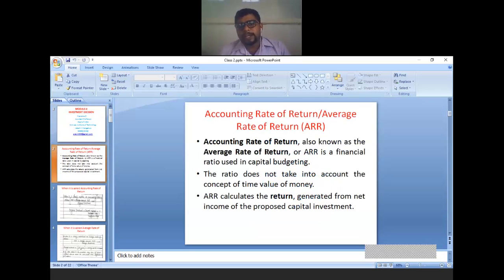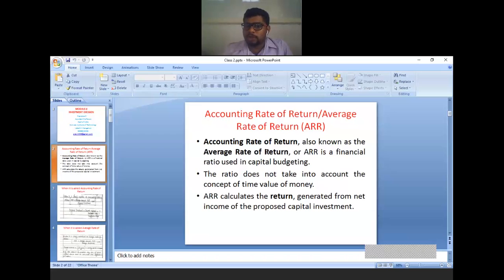Accounting rate of return is also known as average rate of return. Two names are there, accounting rate of return or average rate of return. ARR is a financial ratio used in capital budgeting. It is a financial ratio used in the capital budgeting technique or investment decision technique.